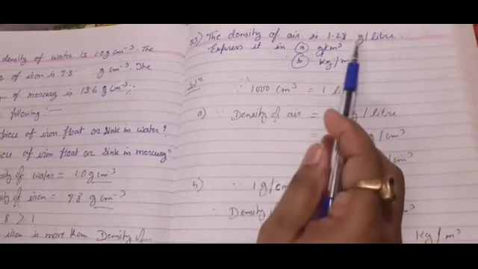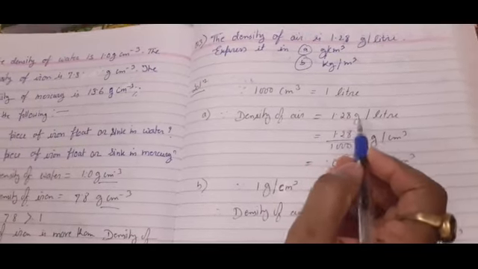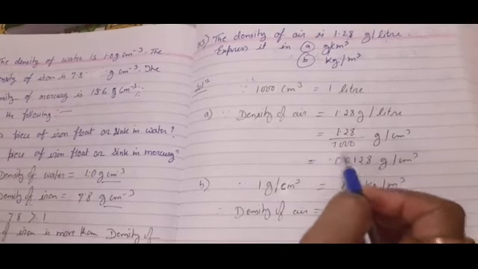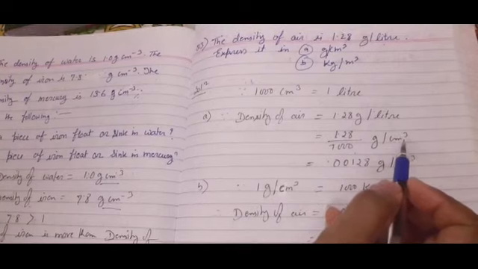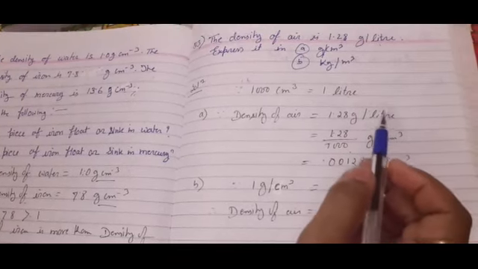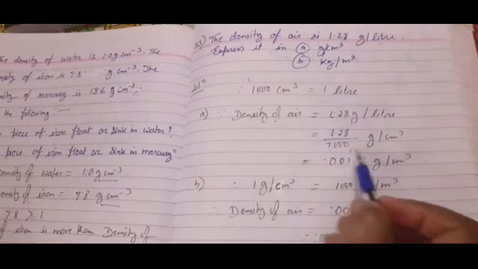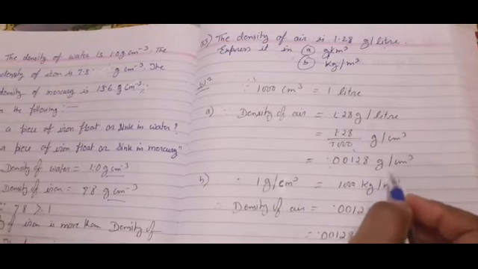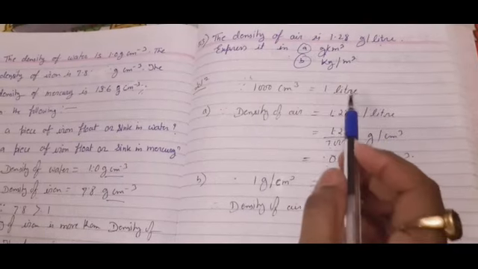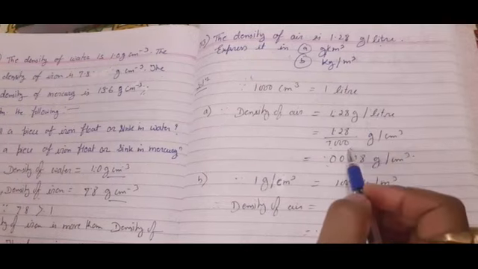Okay, so here is gram per liter, means what? Density of air is 1.28 gram per liter. It means 1.28 divided by 1000 gram per centimeter cube. Okay, why we did it? Because we converted liter into centimeter cube, so we have divided the given data by 1000. Now it is converted into gram per centimeter cube. Now I hope it is clear. When we converted liter into centimeter cube, we have to divide by 1000 because liter is at the denominator place.